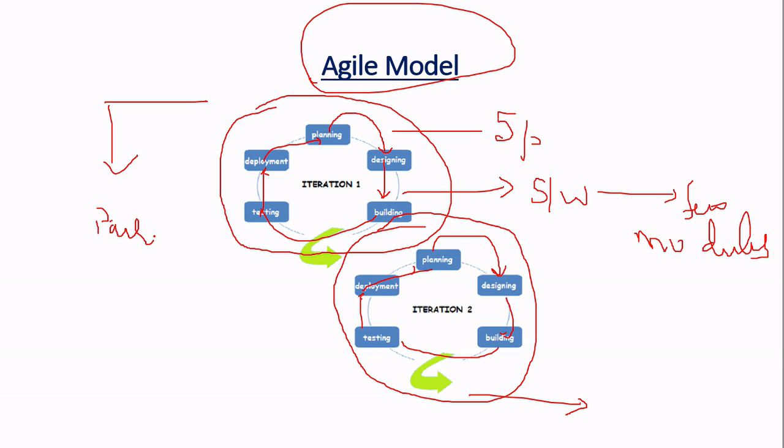It is not possible for the customer to be with the development team all the time, and the customer may not be clear about their requirements. It does not focus on documentation. So these are the weak points of the agile model, but the main strength of the agile model is customer satisfaction.